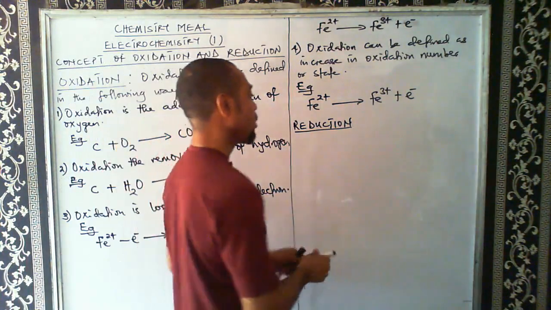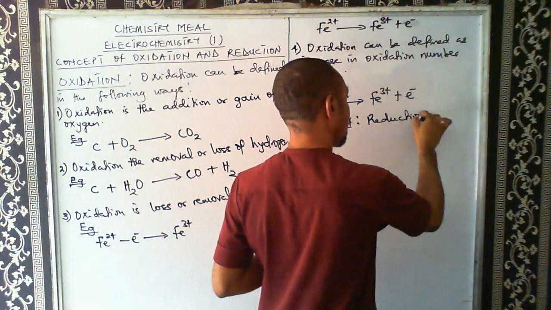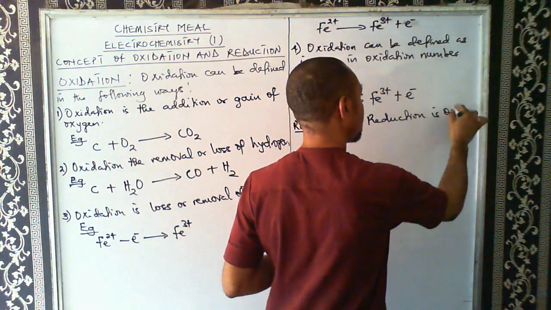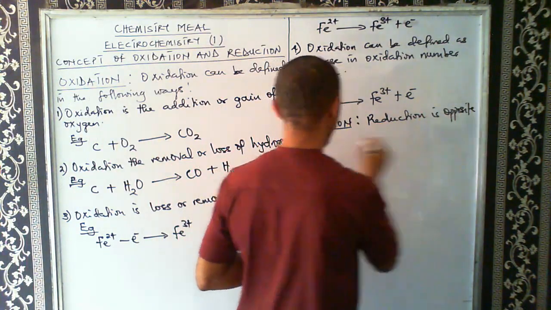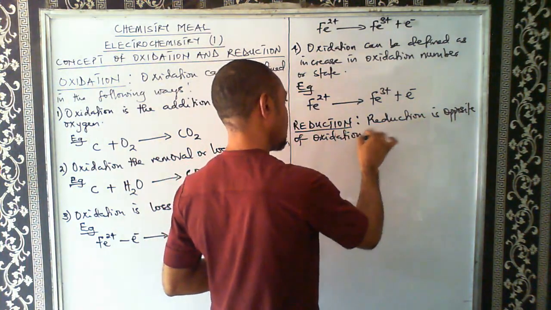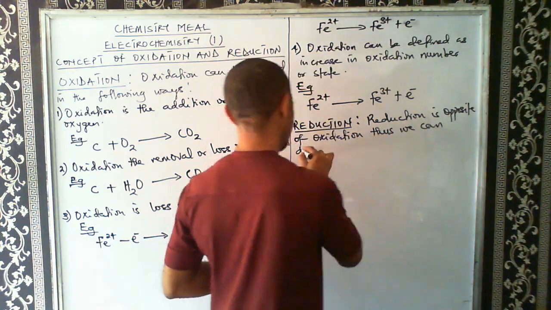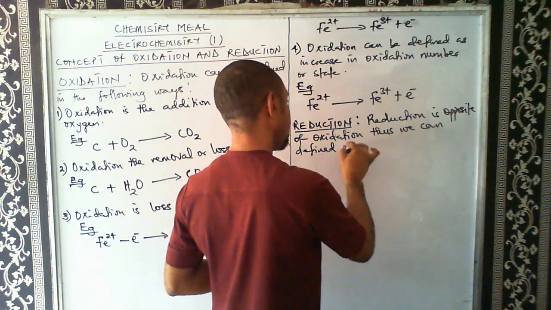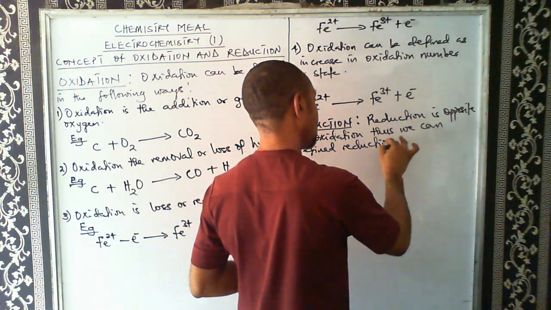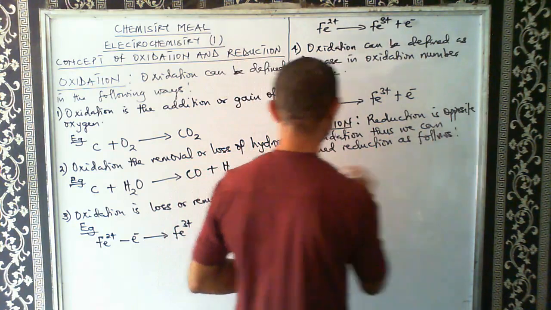So we say reduction is the opposite of oxidation. Thus, we can define reduction as follows.